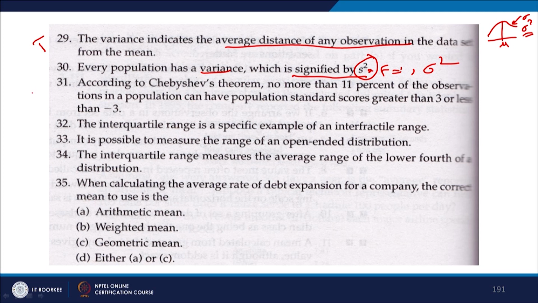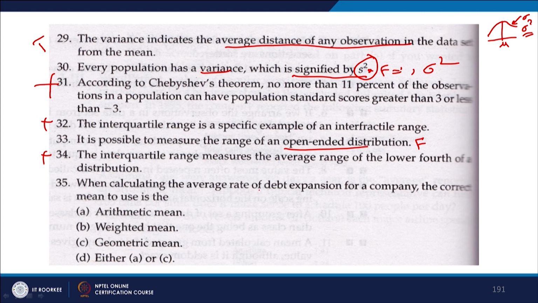According to the Chebyshev theorem, I did not teach this one, so let us skip this question as well. You can skip this also, because I did not teach interquartile range. It is possible to measure the range of an open ended distribution. No, this is false. Point number 33 is false. The interquartile range measures the average range of the lower fourth of the distribution. Again, let us skip this, because it is on interquartile range.